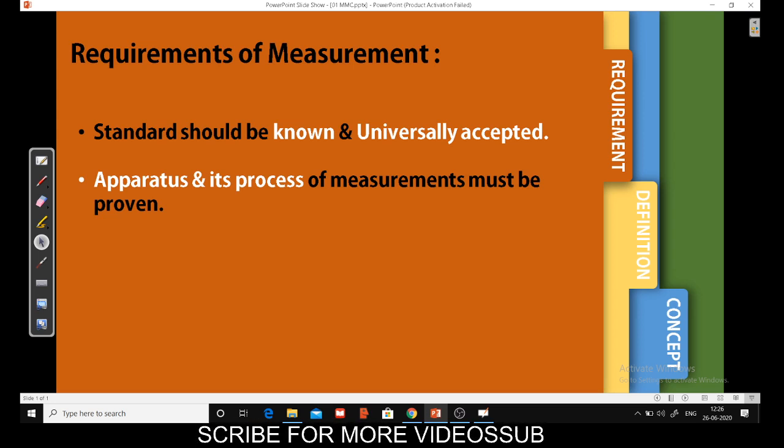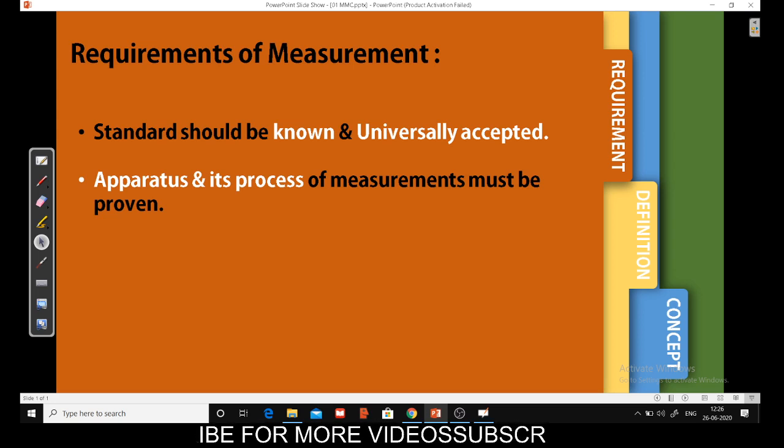Everybody uses a thermometer in our home to get the body temperature when you are having a fever. That thermometer is universally accepted. It can be a mercury thermometer, it can be a digital thermometer. So it is a universally known object, a known system. And the process is also very common.